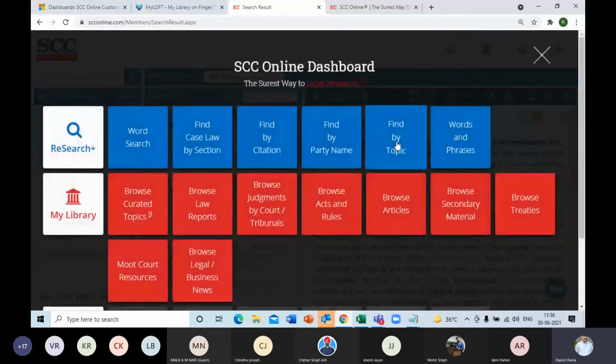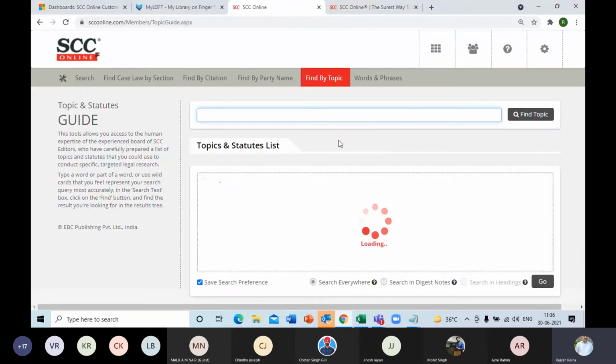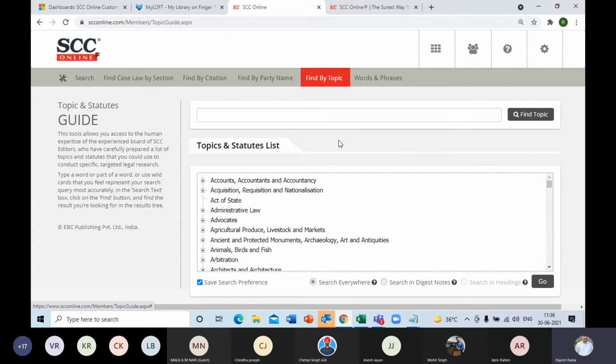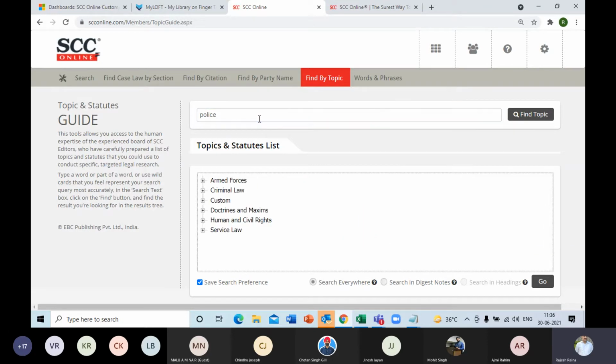Now, another aspect over here, as far as studying point of view is concerned, for students who want to know, maybe you have a topic, you can just type it over here. And the best part is that topic can be falling under various topics or statute list. So I give a common example of, say, police. Initially, I would think of maybe 1 or 2 statutes, right? Like maybe criminal law, right?